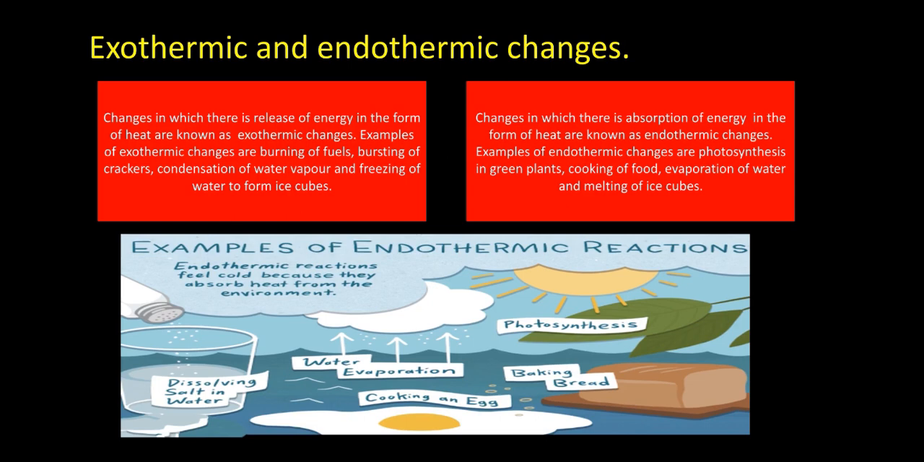So the changes in which the heat energy is released and temperature is decreased, that type of change is called exothermic change. The next is endothermic change. The changes in which there is absorption of energy in the form of heat are known as endothermic changes. Examples of endothermic changes are photosynthesis in green plants, cooking of food, evaporation of water, and melting of ice cube.